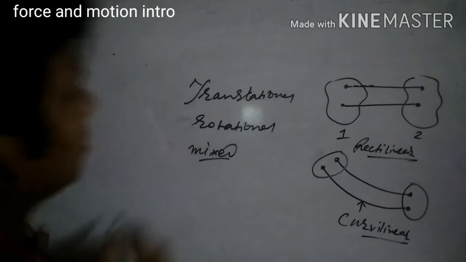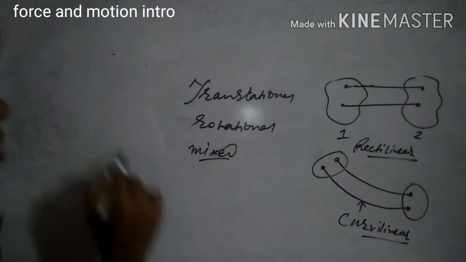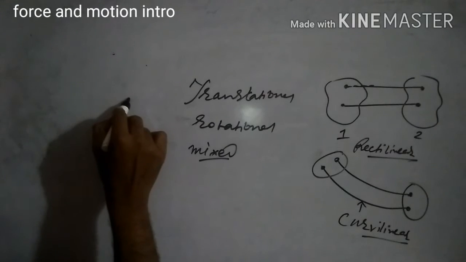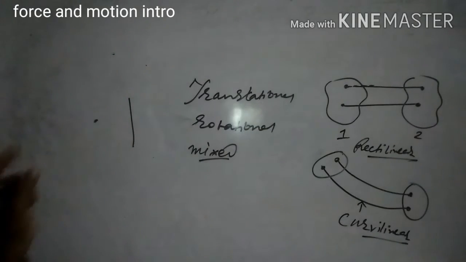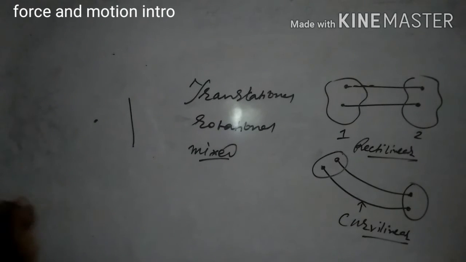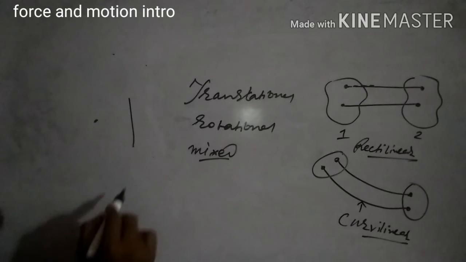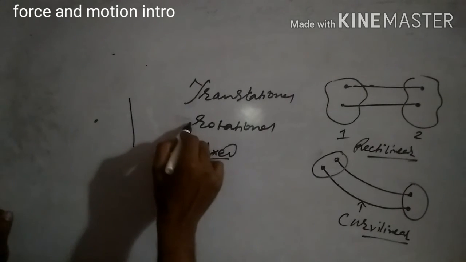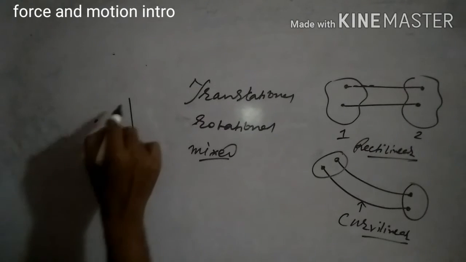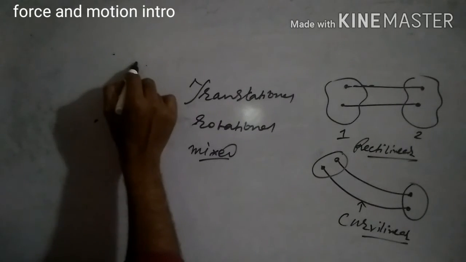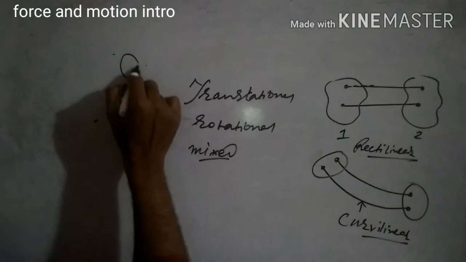And now for rotational motion, there is a fixed axis or a fixed point with respect to which the body rotates. And if that axis is the axis of symmetry of that body, now we are explaining the axis of symmetry.